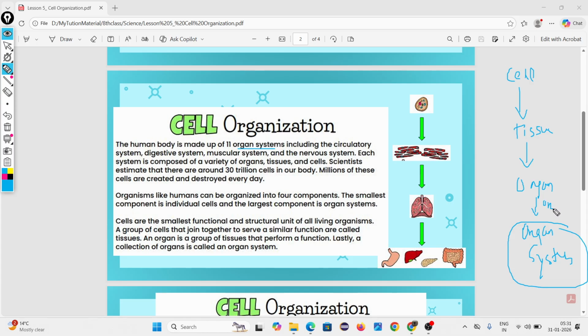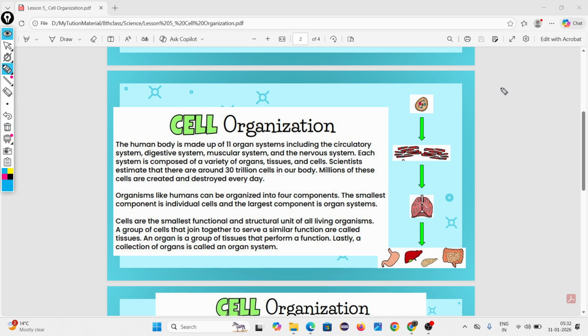A group of organs. Why tell such an irritating definition? Just organ systems, they are groups of organs. The groups of organs in a cycle, a loop. System means group. Organ system means group of organs. Can I say group of cycle? No, group of organs. Okay.